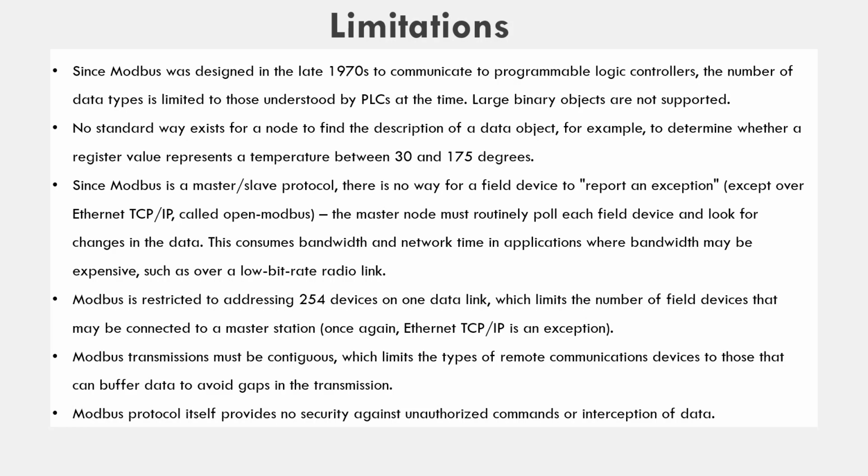Modbus is restricted to addressing 254 devices on one data link, which limits the number of field devices that may be connected to a master station. Then Modbus transmission must be continuous, which limits the types of remote communication devices to those that can buffer data to avoid gaps in the transmission. And the last limitation is that Modbus protocol itself provides no security against unauthorized commands or interception of the data.